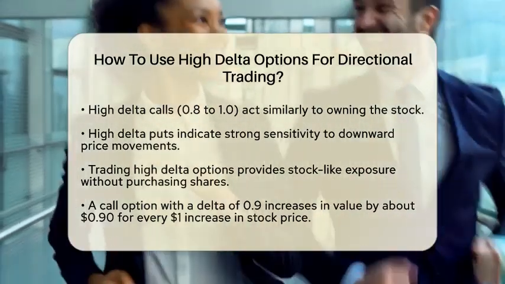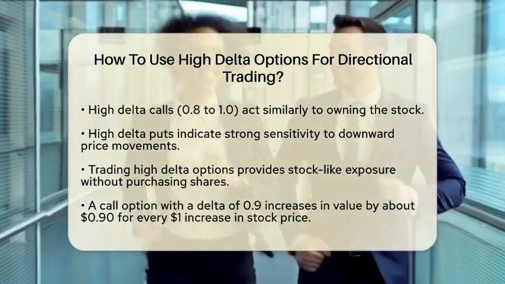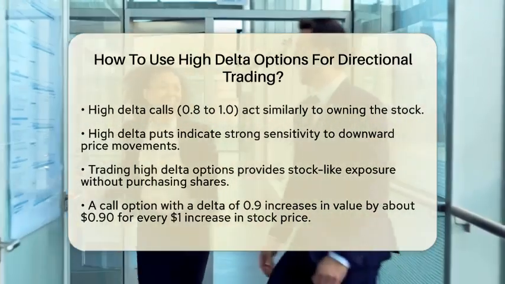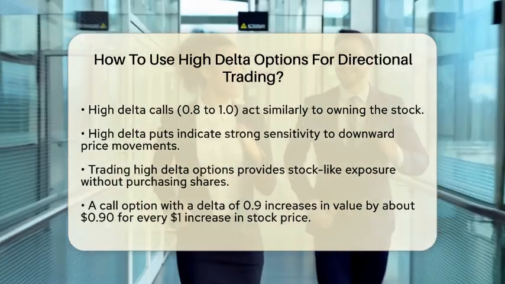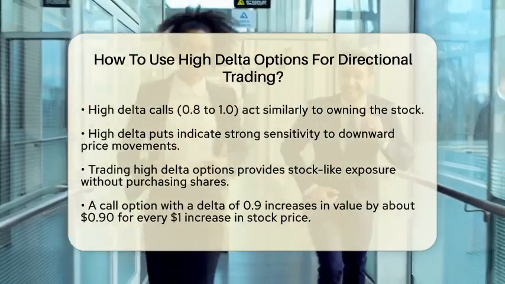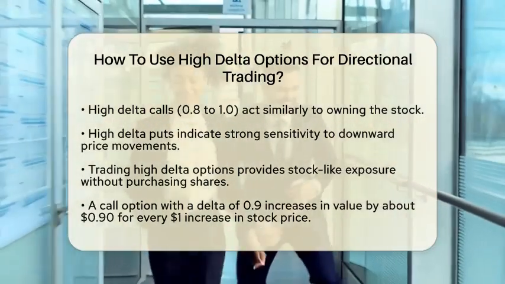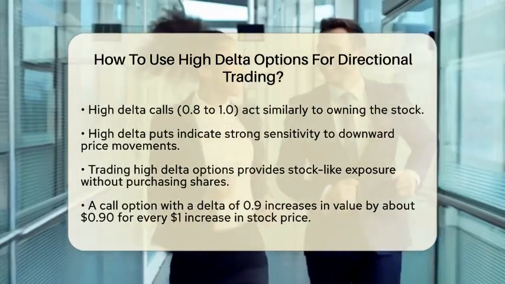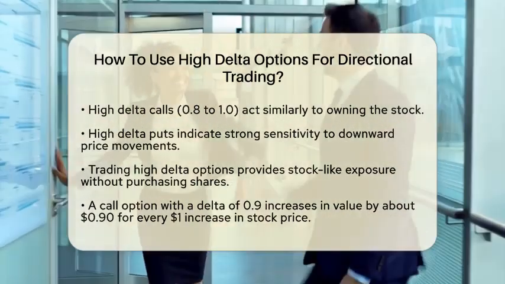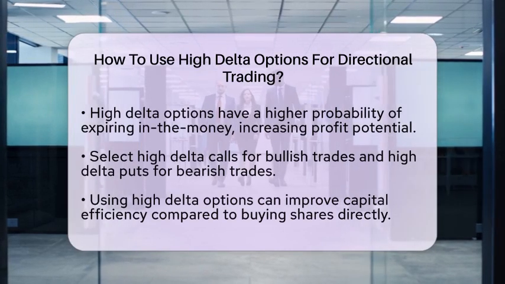Another advantage of high delta options is that they often have a higher probability of expiring in the money. This means they are usually in the money or deep in the money, which increases the likelihood that the option will finish profitably. This is particularly appealing for traders who are confident in a strong directional move. Now, let's discuss some practical steps for using high delta options in your trading strategy.